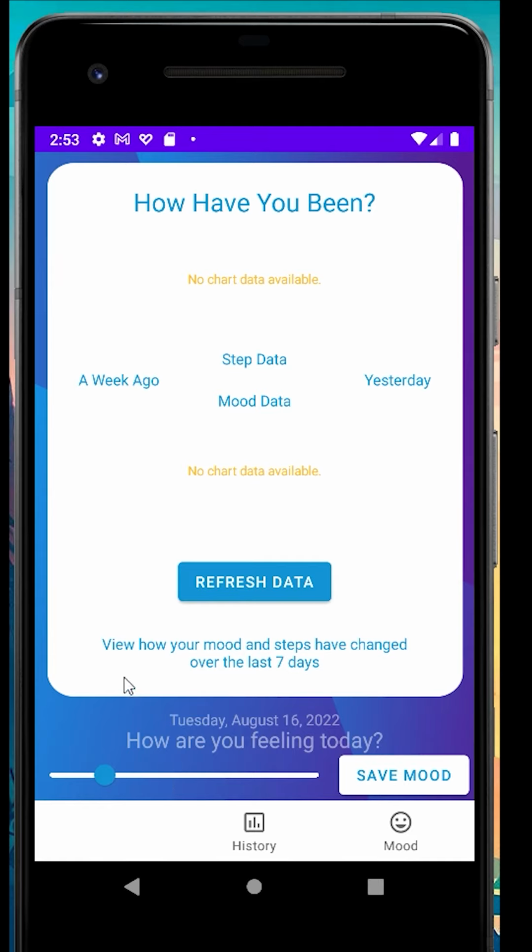So you say you're feeling 2 out of 10 today. You can save your mood, ignore the pop-up, that's just for me. And you can see today that you've tracked your mood and you're feeling 2 out of 10.